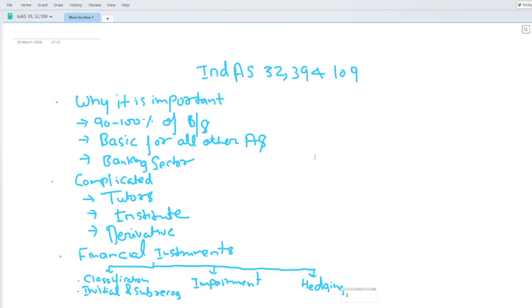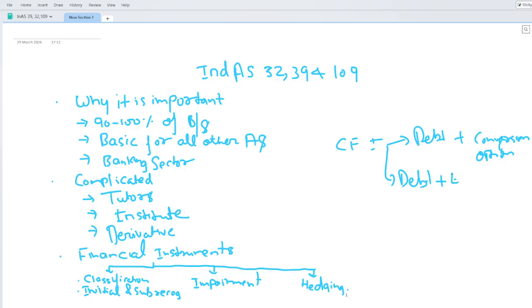Just a simple example: in the CFI, the compound financial instrument, the tutors simply talk about the debt plus the conversion option, meaning you're converting your debt into equity. But the CFI has other types of instruments also: plain vanilla debt plus embedded derivatives, plus this conversion option.